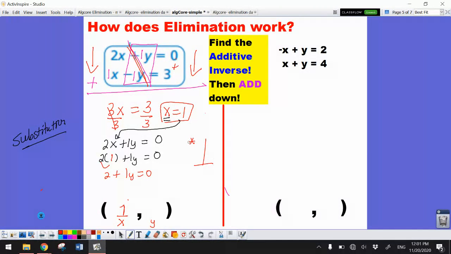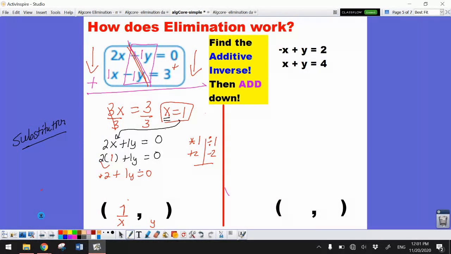Okay, well, let's think about what's happening here. So the y is here. The closest number to the y is the 1, so that's a multiplier. So I'm going to multiply by 1. The opposite is divide by 1. Well, this 2 is a positive 2 because there's nothing in front of it. So the opposite would be minus 2.